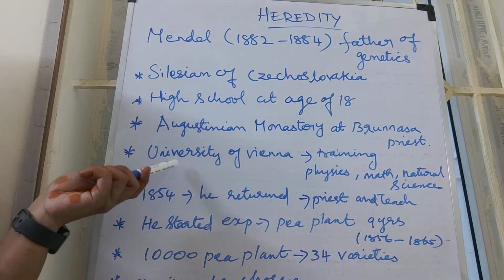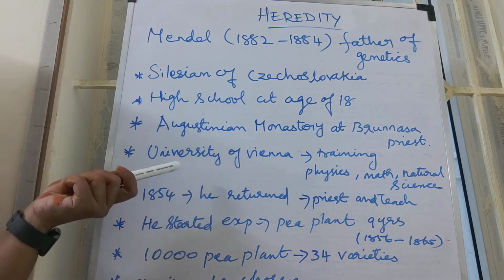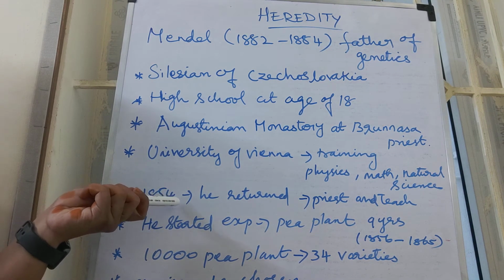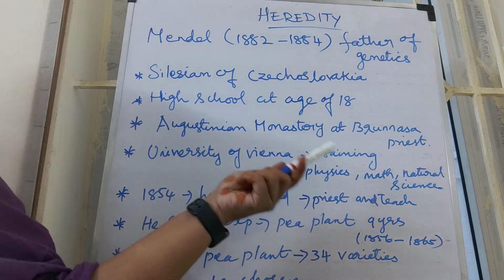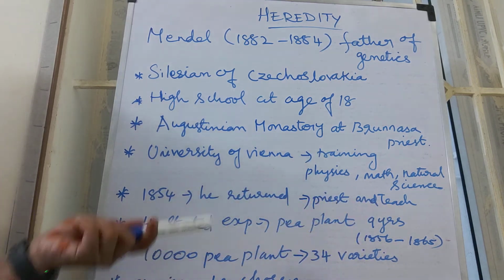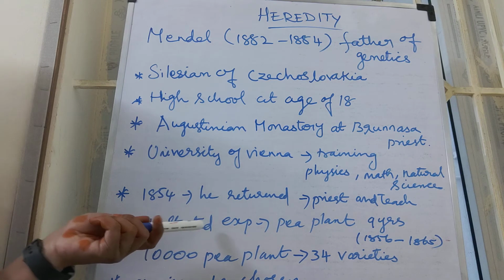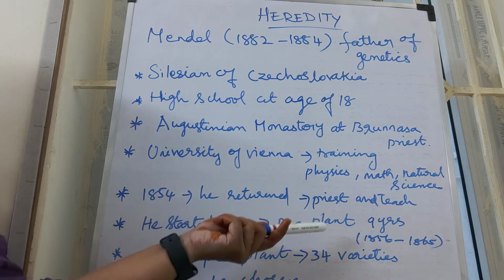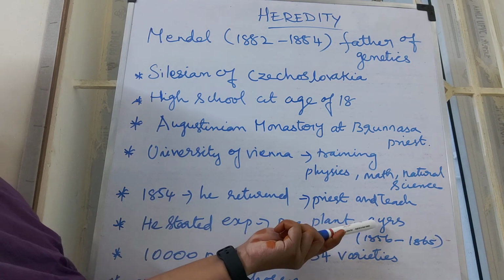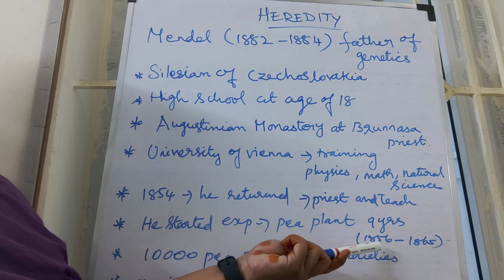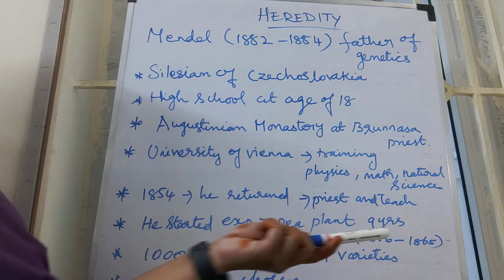After his studies finished, he returned in 1854 as a priest and also worked as a teacher of these subjects. He started experiments on pea plants, which went on for 9 years, from 1856 to 1865.